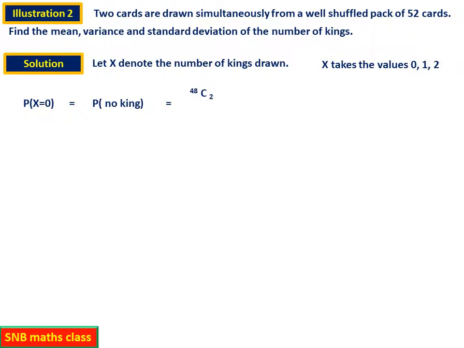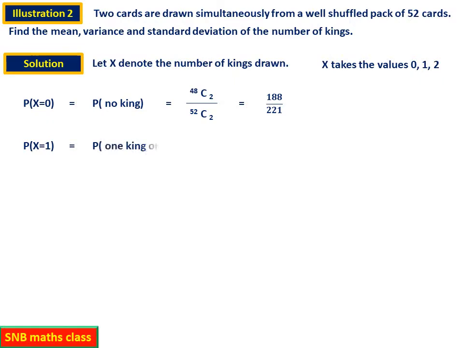Students, please try to reconnect. Last year you have studied permutation combination, there we have discussed this. Out of 52 cards, 4 are kings and remaining are non-kings. Now 48 cards are non-kings. From that you are selecting 2 cards. So it is 48C2 divided by total number of possible selection 52C2. So this is equal to 188 by 221 after simplification.